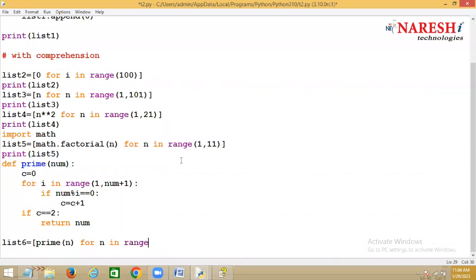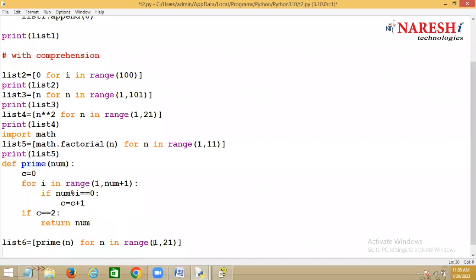I want to generate prime numbers from 1 to what? 20. Okay. So in this range, every time it will read one value and send it to which function? Prime function. No, that is the even odd logic.